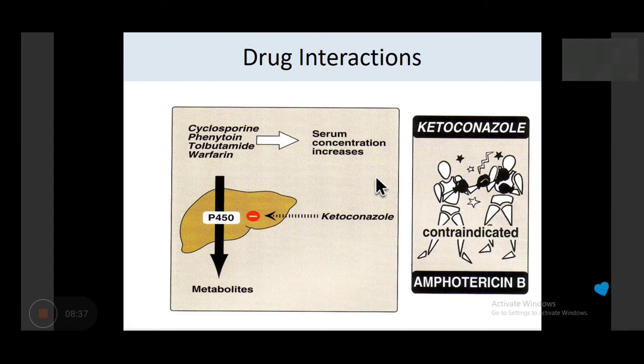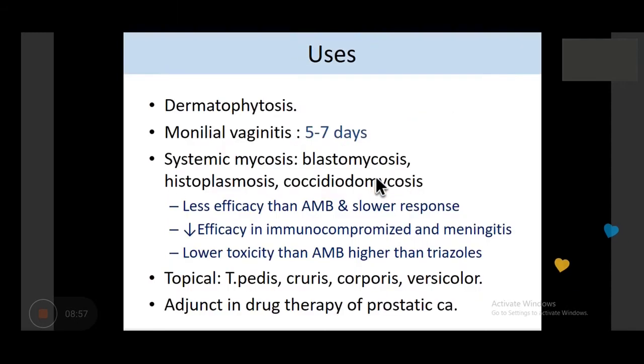Now here you can see drugs like cyclosporin, phenytoin, tolbutamide, warfarin. Their concentration increases when they are given with ketoconazole because ketoconazole is an inhibitor of cytochrome P450, by which these drugs get metabolized. So the metabolism is stopped and their concentration increases, which will lead to toxicity.